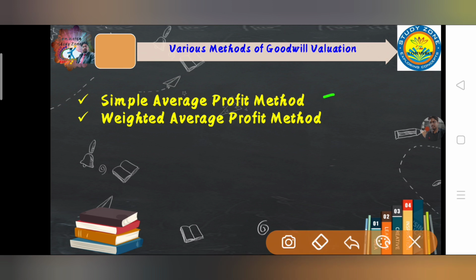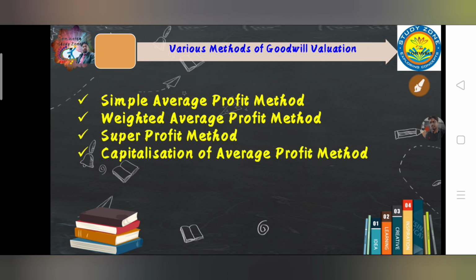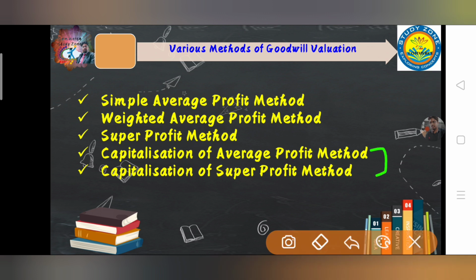Both of these methods come under the same category, known as the average profit method. But the difference between these two is that the first one is simple and the second one is weighted. The third one is the super profit method, the fourth is capitalization of average profit method, and the last is capitalization of super profit method. The last two methods come under the same category, that is the capitalization method, and the answer from these two methods will always be the same except in a few circumstances.